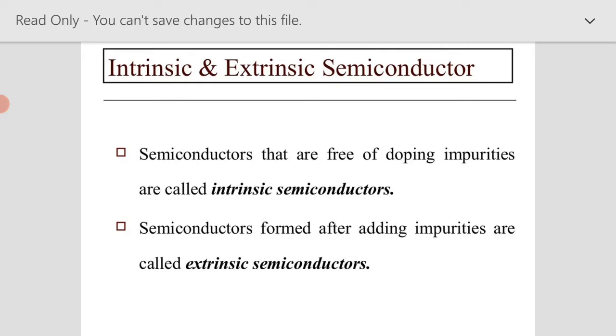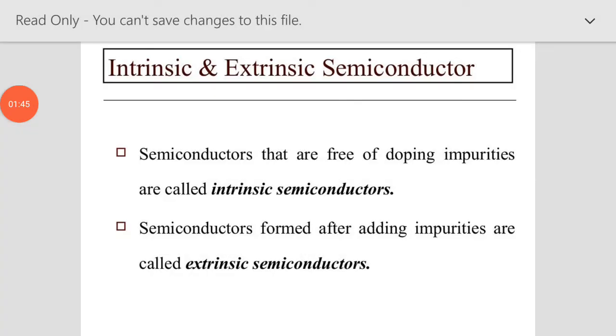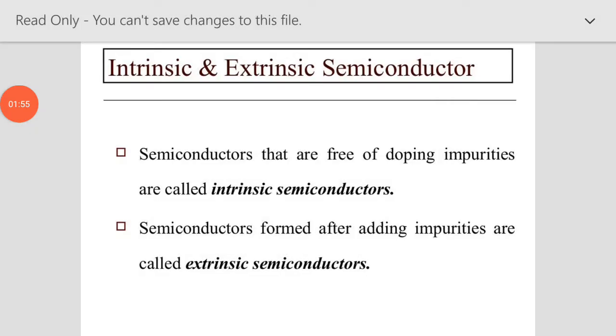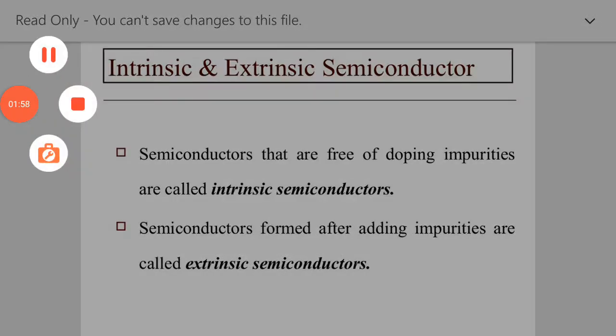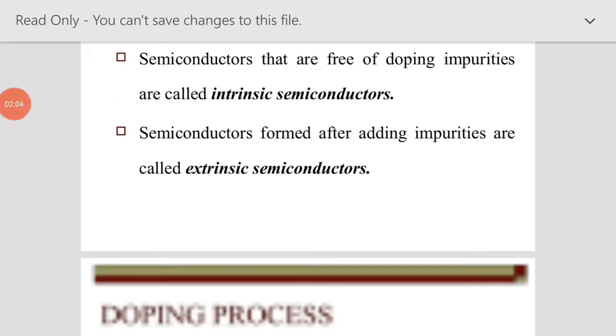Practically we use extrinsic semiconductors because the conductivity of intrinsic semiconductor is low, and in extrinsic semiconductor we can add impurities. There are two types of extrinsic semiconductors: first is n-type and second is p-type.